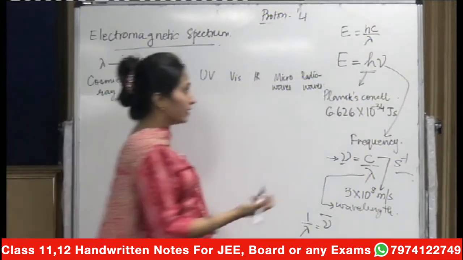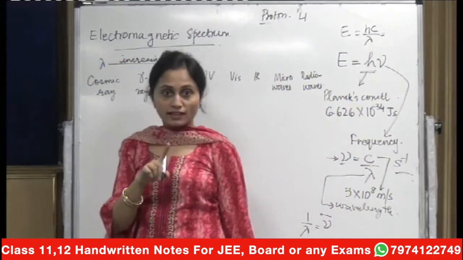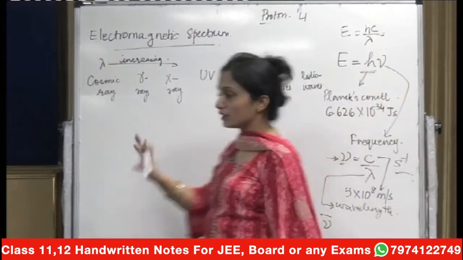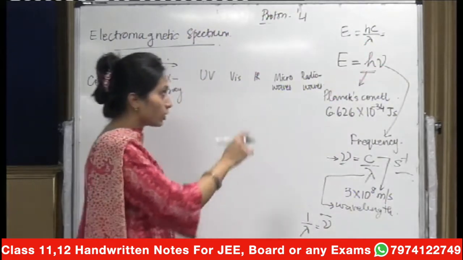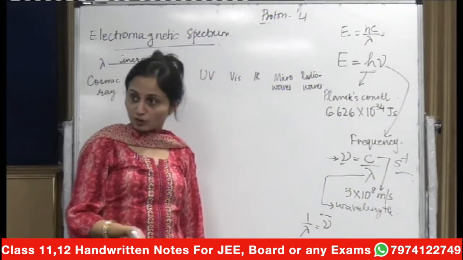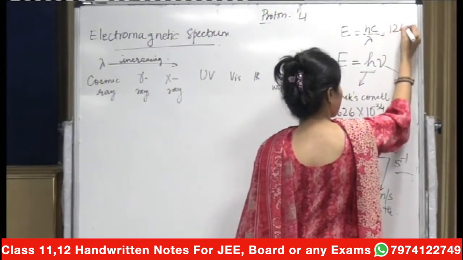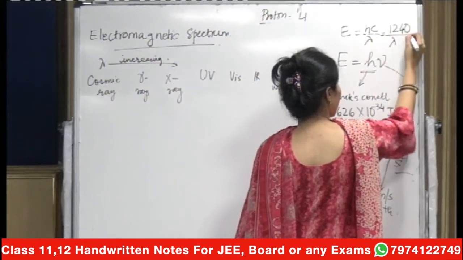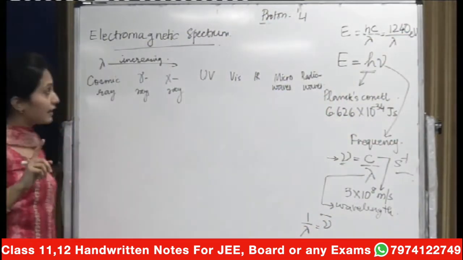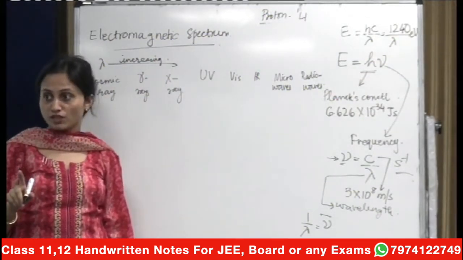If you have to calculate in terms of joules, you can use these values. If you have to calculate in terms of electron volts, this constant and this constant will be equal to 1240. So please remember this, that the energy is equal to 1240 upon lambda in electron volts.